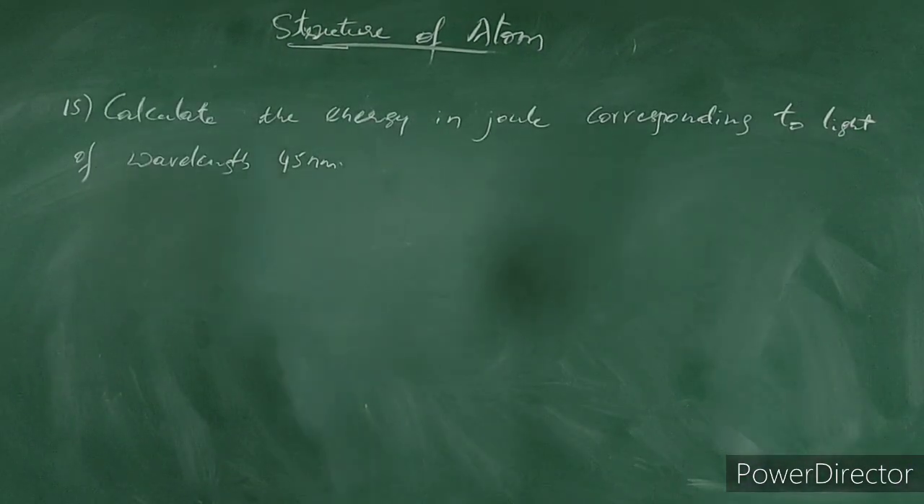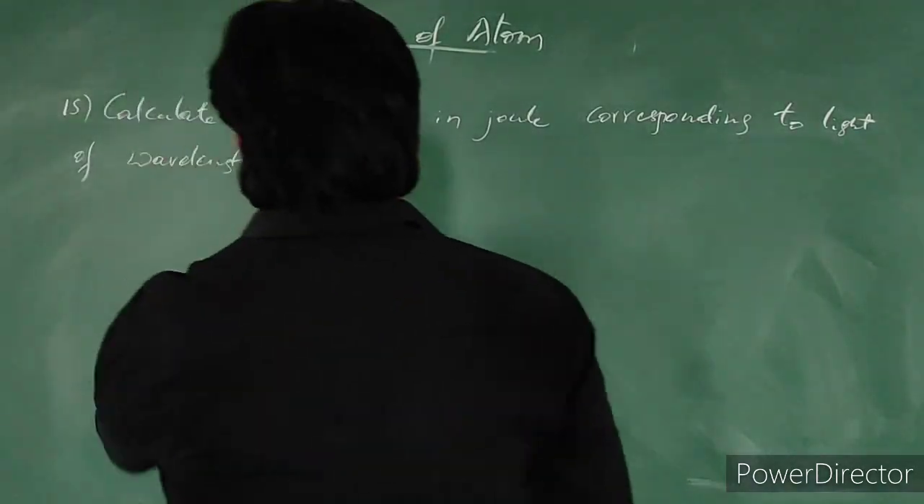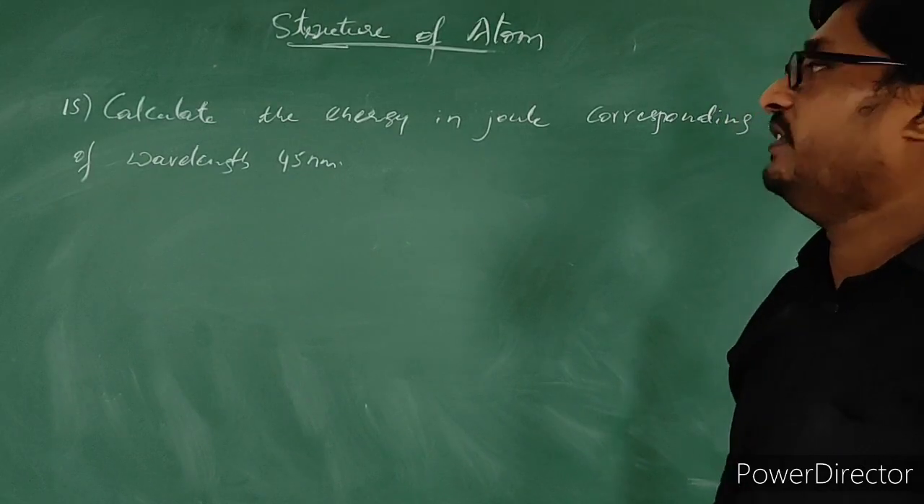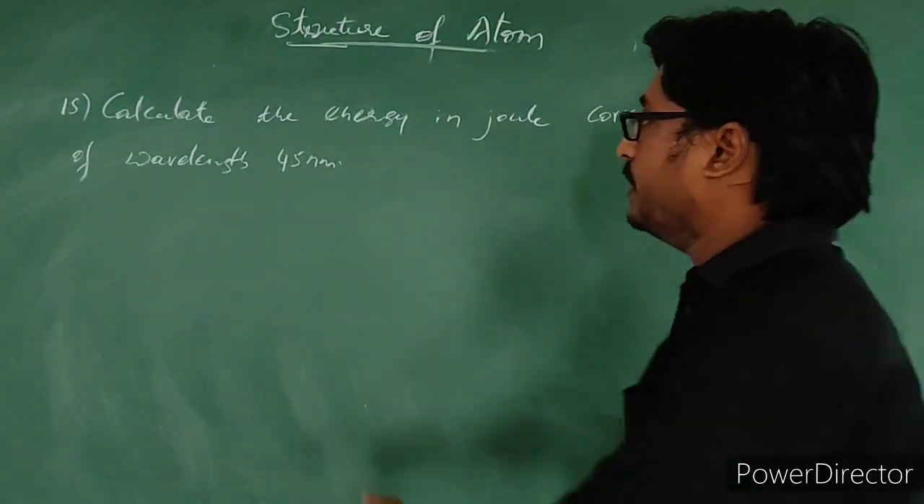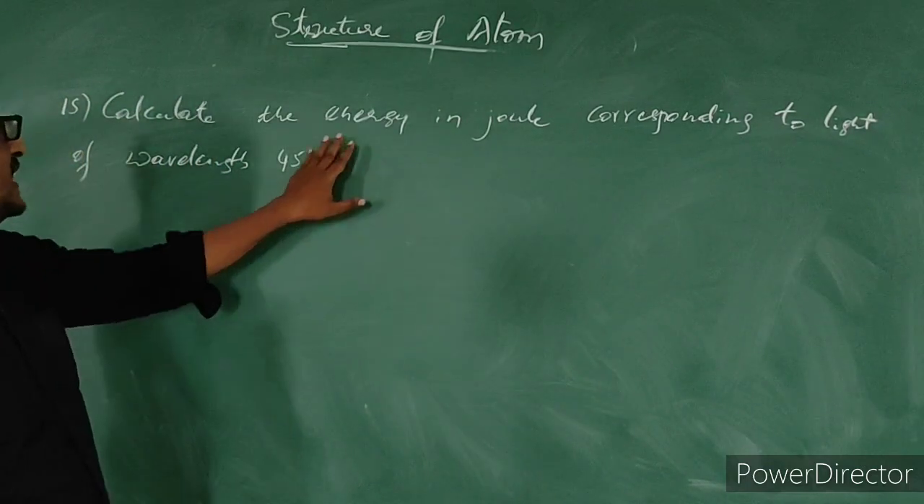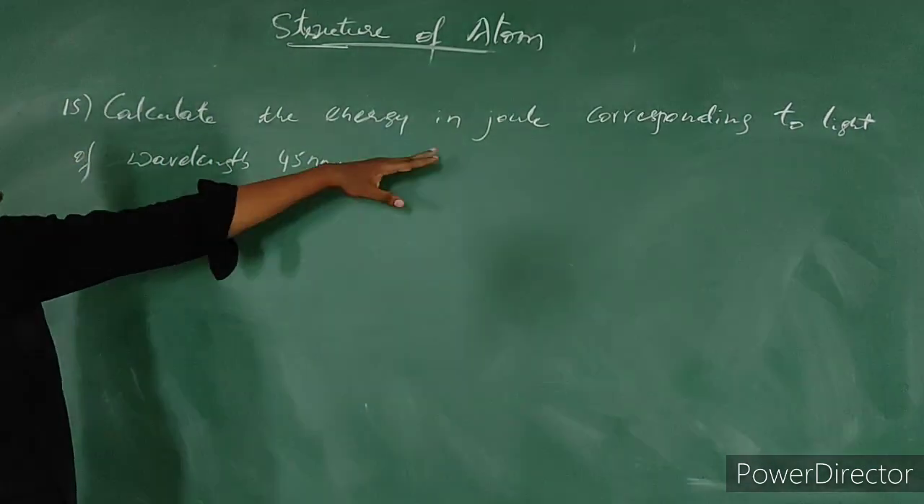Let us see the next question. Calculate the energy in joules corresponding to light of wavelength 45 nanometers. He has given the wavelength of the light, that is 45 nanometers, and he is asking the energy of that light in joules.